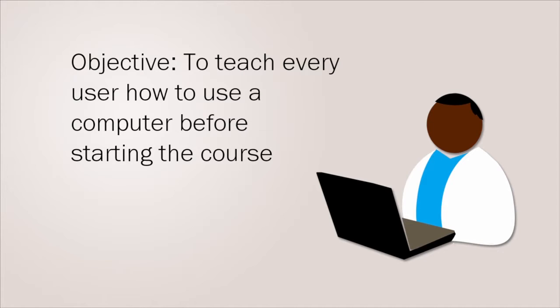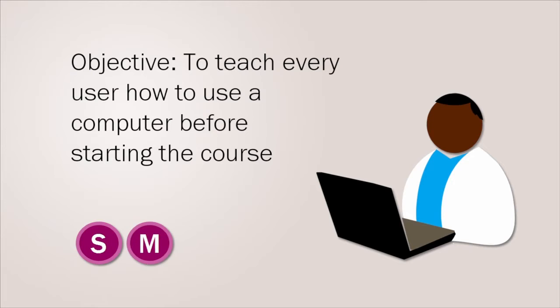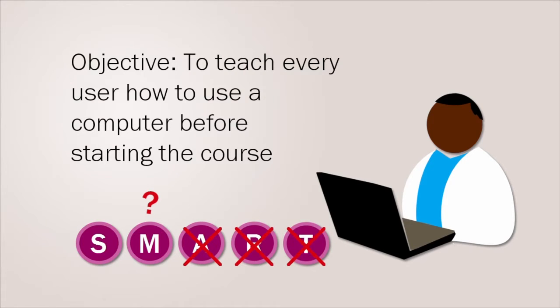When we look at this objective, we can see that it is specific in its action to teach computer skills to every user. It is measurable, but it will be difficult to assess every user's computer skills in an online setting. It is not really achievable, as the users will be in different locations and they will have different access to computers. And it is not really relevant either, as the aim of the project is not to teach computer skills, but public health for eye care. Finally, the objective is not time-bound, as it is not clear how long the objective will take to achieve. This is therefore not a good objective.